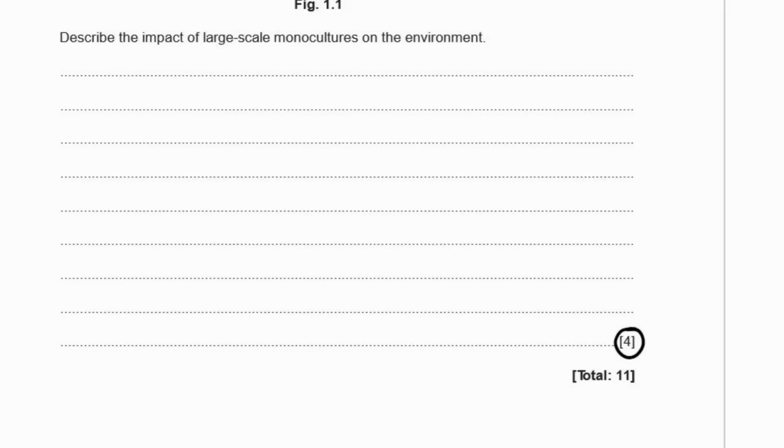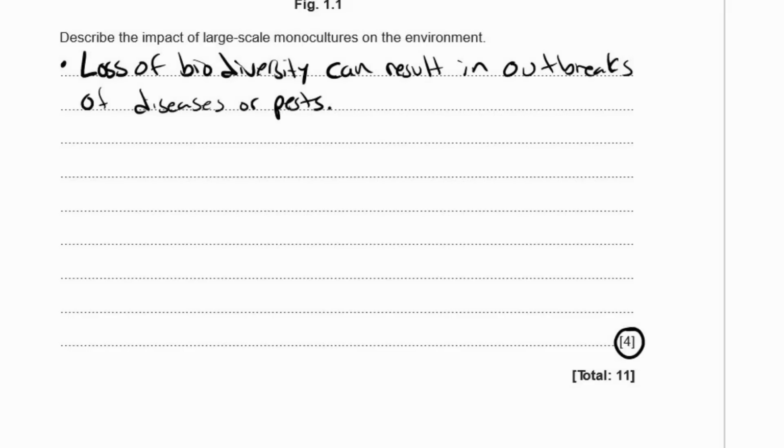One consequence of planting large-scale monocultures is that you lose a lot of the biodiversity. Well, all the biodiversity is pretty much just one plant. And because there's just one plant, it's very easy for diseases and pests to spread throughout a large area and affect the whole field. And a field the size that was shown in the picture above is very, very big. That would be a big problem to the farmer and to all the people who want to eat that food. So the loss of biodiversity can result in outbreaks of diseases or pests.